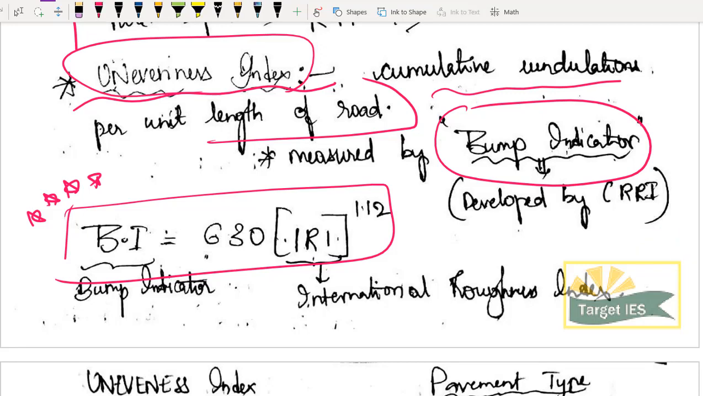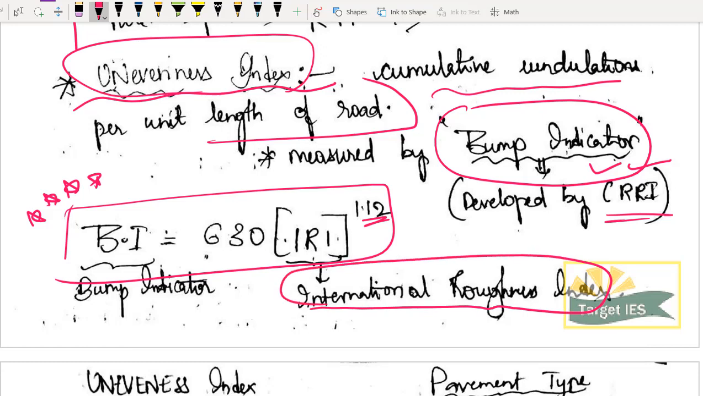So how to measure whether it is a good road or a bad road? We have one equipment called as bump indicator, and it is developed by CRRI. कब establish हुआ था? 1950. याद है ना? So bump indicator is equals to 630 into IRI whole to the power of 1.12, where IRI stands for International Roughness Index. ठीक है, International Roughness Index.